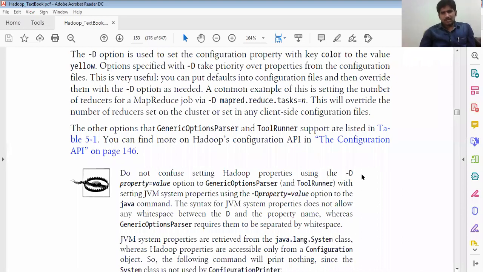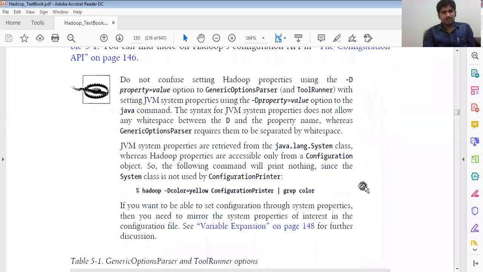The command also takes the number of reducers per MapReduce job via -D mapred.reduce.tasks equal to a value. This will override the number of reducers set on the cluster or set in any client-side configuration files. So various properties are here.